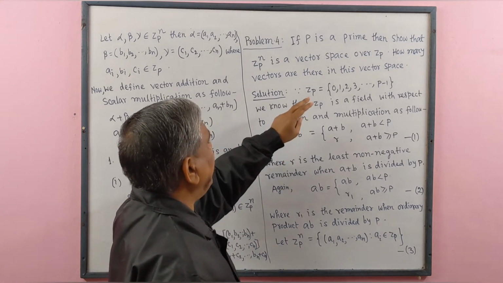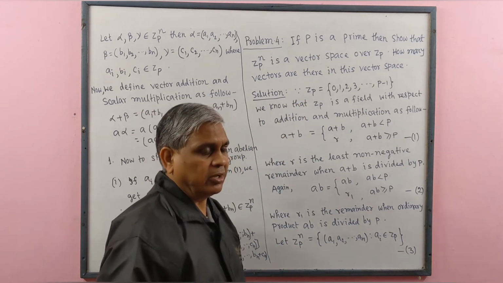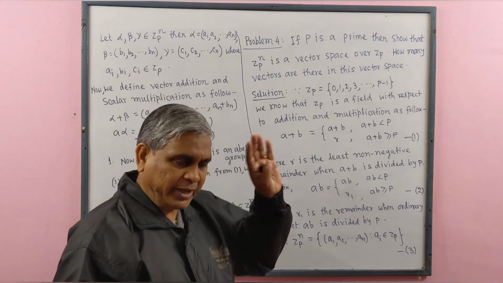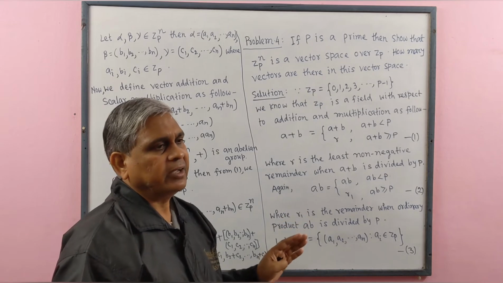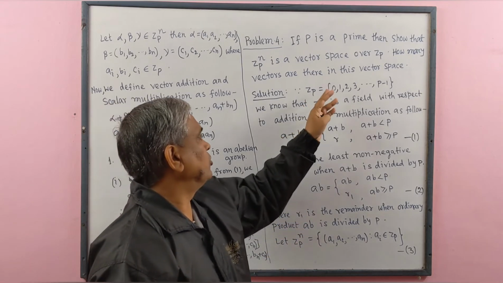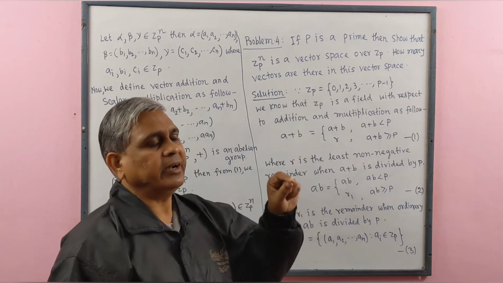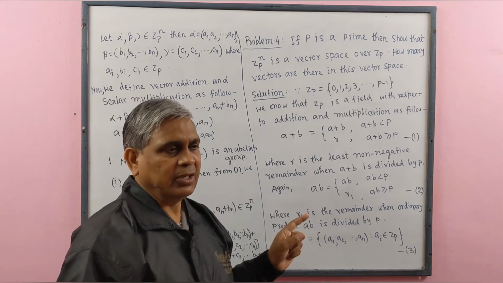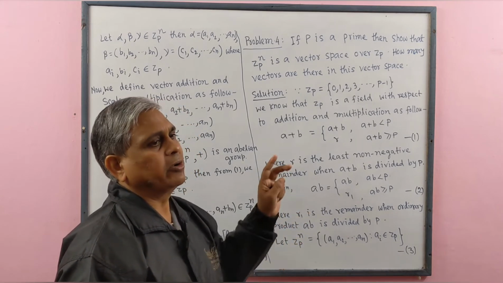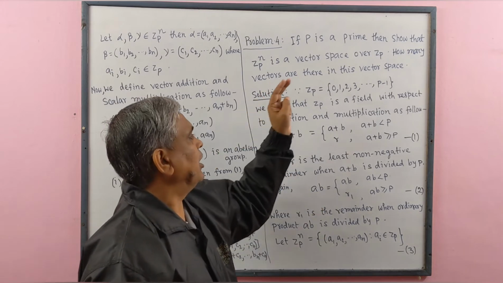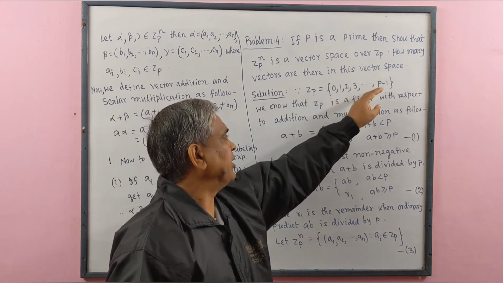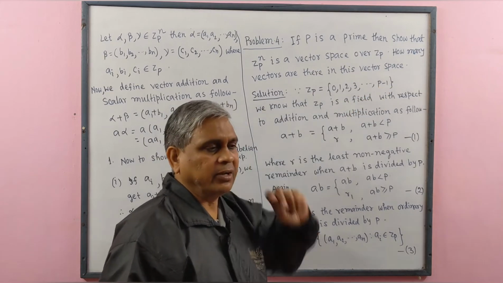If we divide any number by p, we may get remainder either 0, means if that number is divisible by p, or remainder 1 or remainder 2, up to we may get remainder p minus 1.